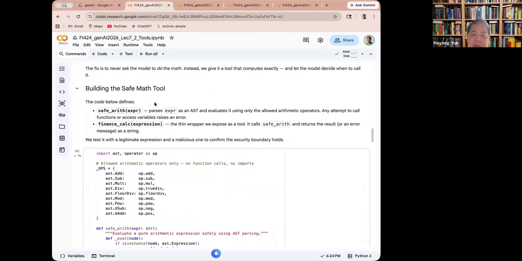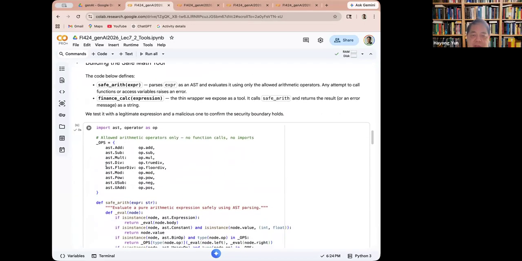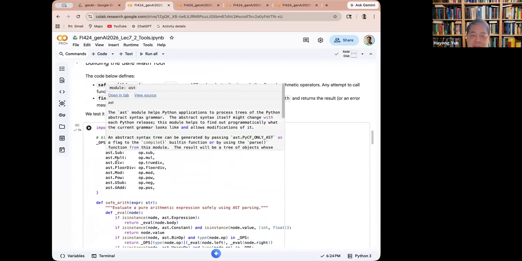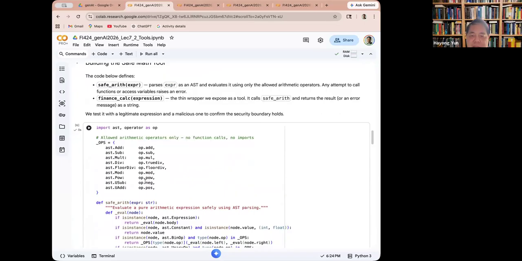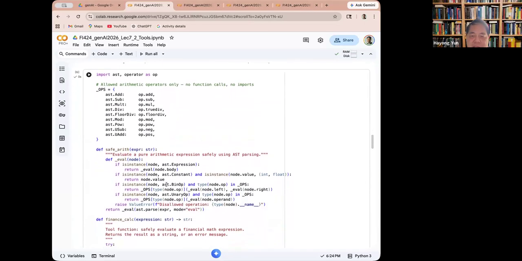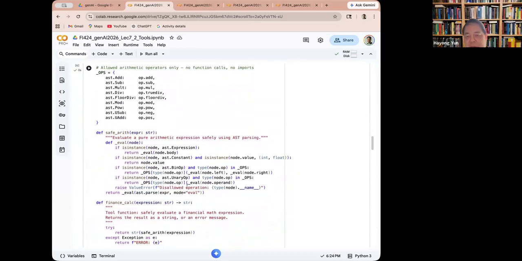So here's a safe math tool, safe arithmetic. Here are the operations like add, subtract, multiply, and so forth. And then this is a parse tree that goes through each expression. If it's a constant, just give the number. And if they're binary operators, then do these operations and so forth. So it's basically a simple parser.